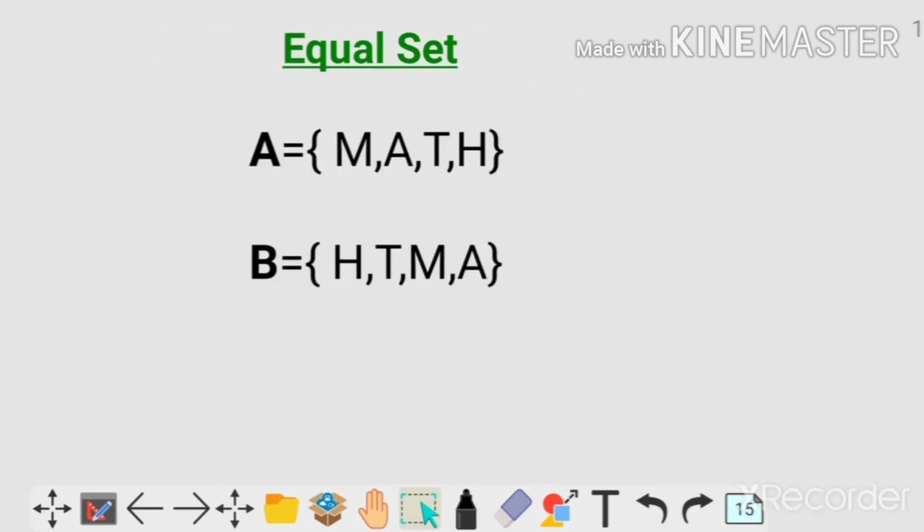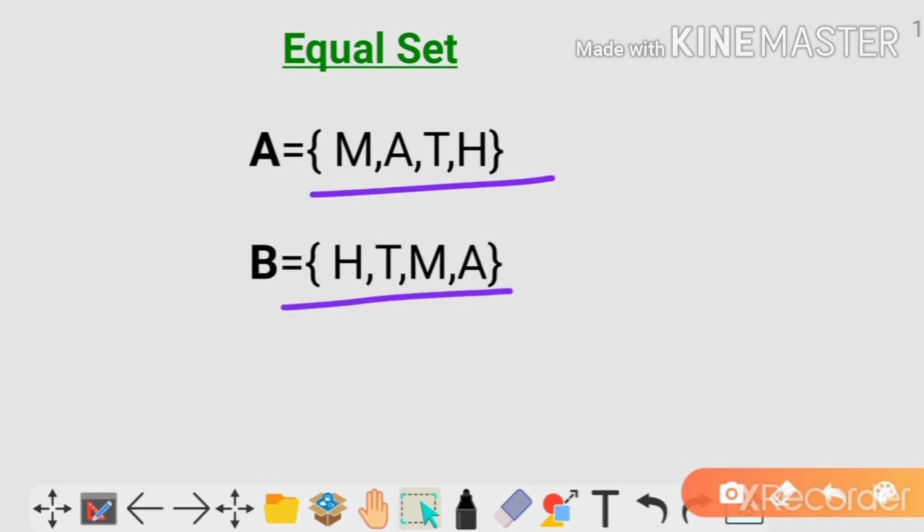Now we will talk about the equal set. As a set is independent of order, there is no problem with the order of the set. A and B contain the same elements, but the order is different. But that doesn't affect the property of the set. So here A is equal to B. So this is called the equal set.